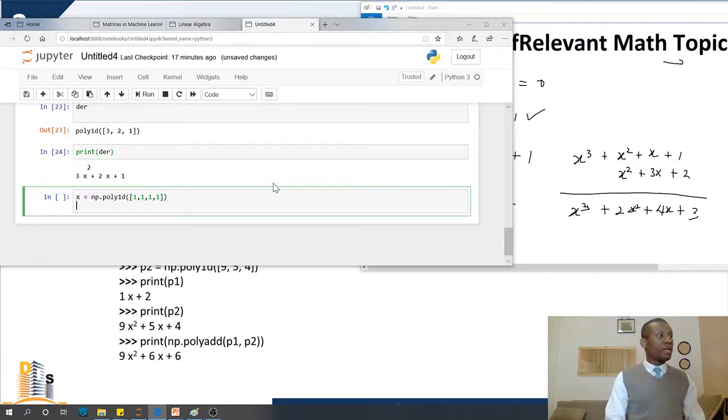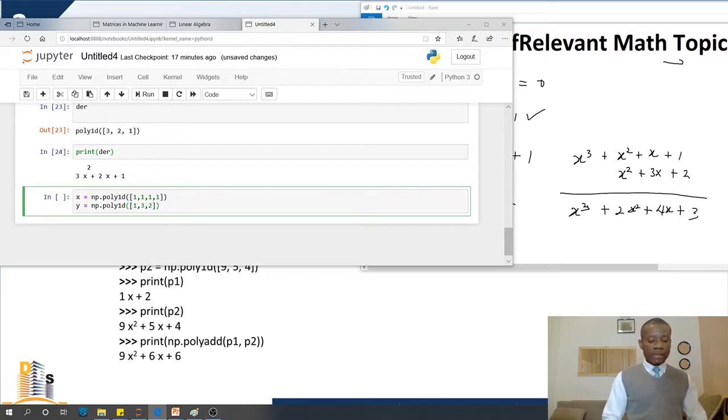And the other polynomial, y, is equal to np.poly1d, and it's going to be 1, 3, 2.